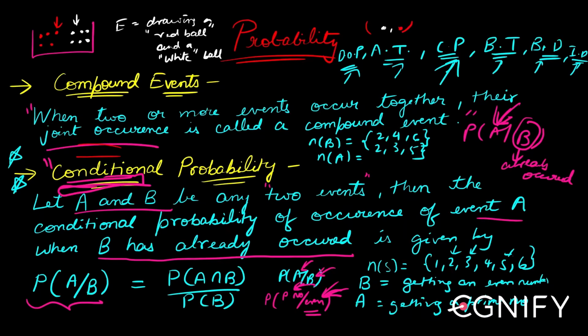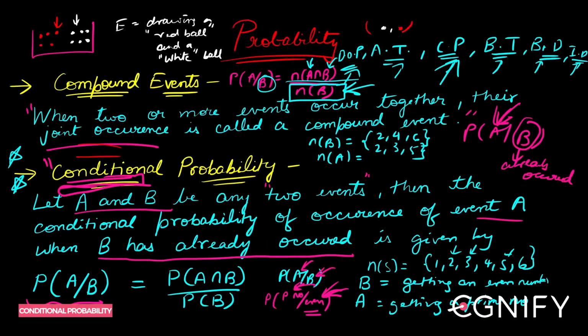That is the reason why P(A/B) has this formula: n(A intersection B) by n(B). Now your sample space is B, because B has already occurred. Whatever your favorable cases are, you have to pick them from the set B. You need to pick those cases which are favorable and also in B, that means both A and B. That's why you have n(A intersection B).